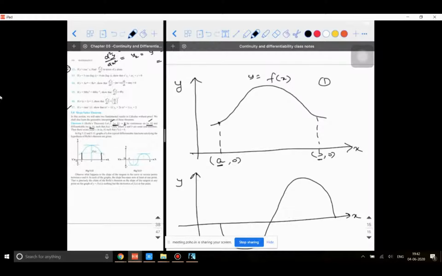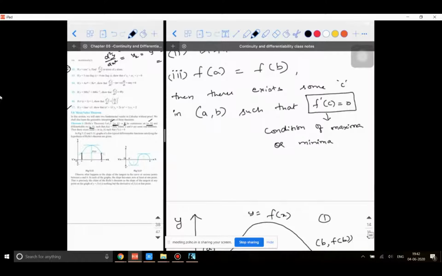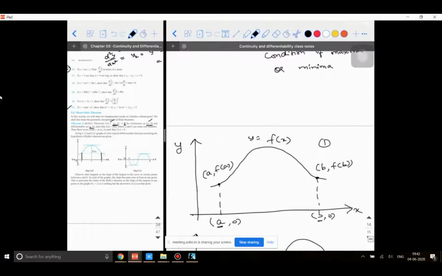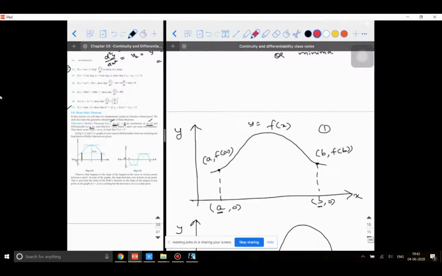Now what is going to be this point? If this point is a comma 0, then this point will be a comma f of a. And this point will be b comma f of b. So what do you mean by f of a and f of b? They are nothing but the function values at the points a and b. So function value means this height. This height is f of a. This height is f of b, if you have to speak in terms of length.